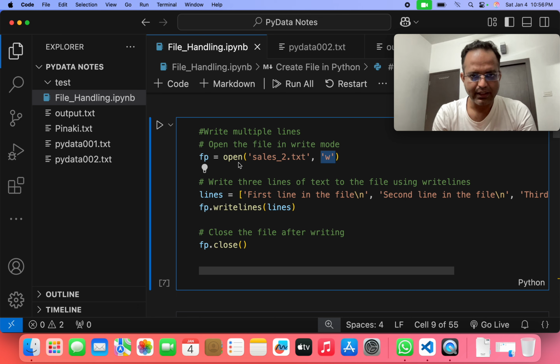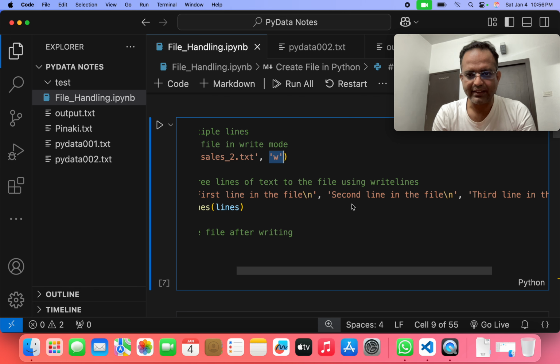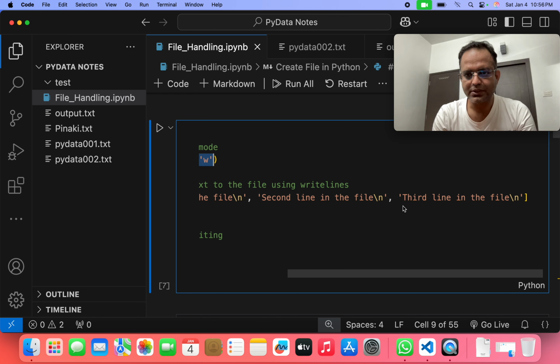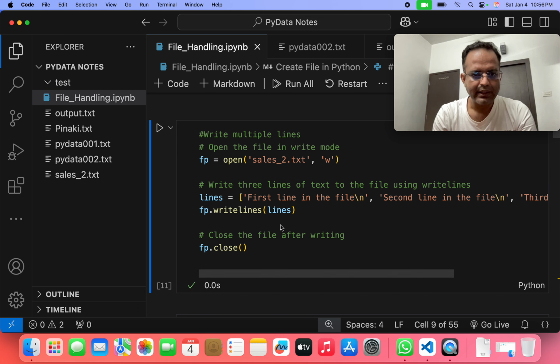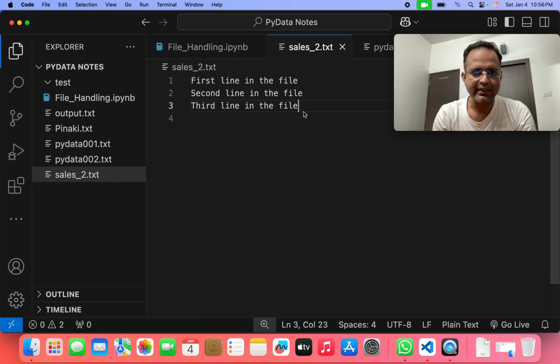We open the file, fp is equal to open sales_2.txt file in write mode. Then lines is equal to first line in the file \n. \n basically means the next line, then second line in the file, the third line in the file. So we want to write these three lines in that file. Then we write fp.write lines, passing this variable within it. Then we close the file. If we run that program, we can see that this file is already created and these three lines are already written here.